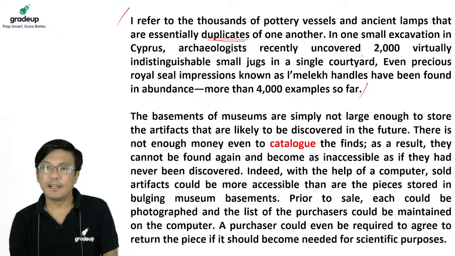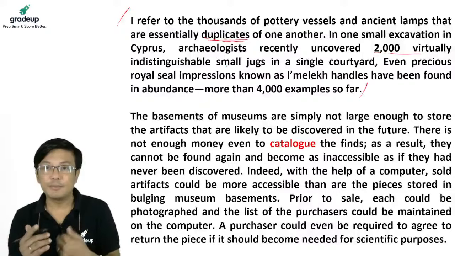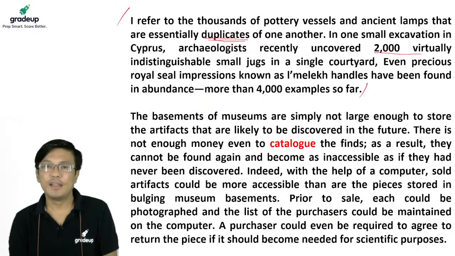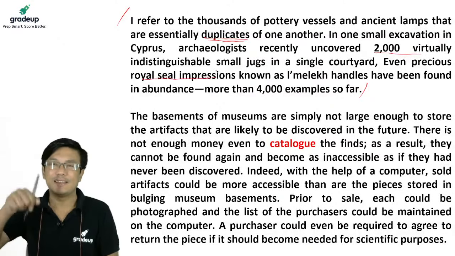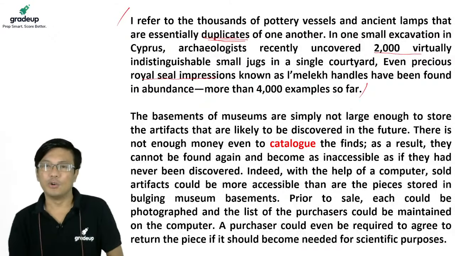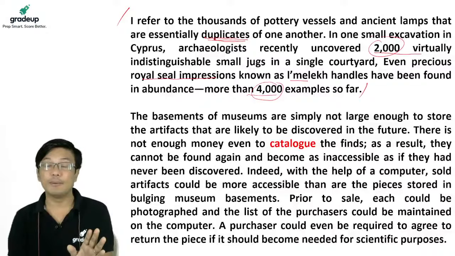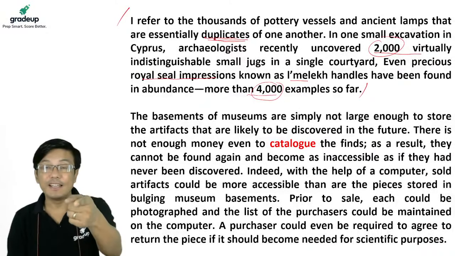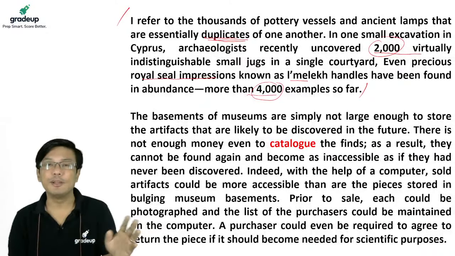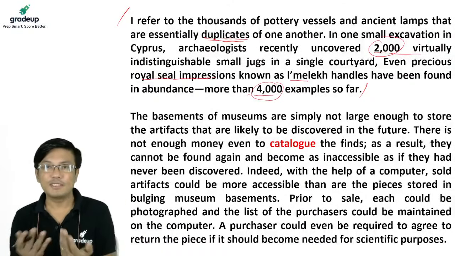In Cyprus, you have found 2000 small jugs. All of them are similar. And Lemach handles, what are they? Lemach handles, royal seal impressions. Impressions are basically nothing but a stamp. So they are known as Lemach handles. This is the name. They have been found in so many numbers, and essentially they are all the same. So what he is saying is, even if you sell some of them, what difference does it make? They are all the same.